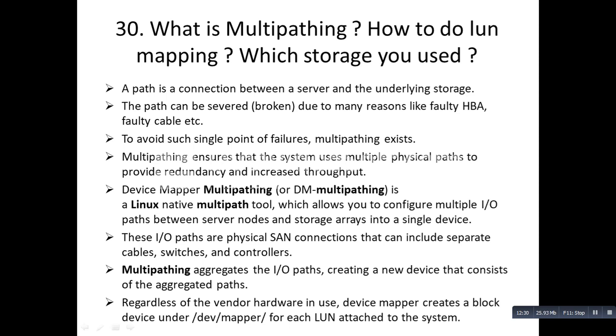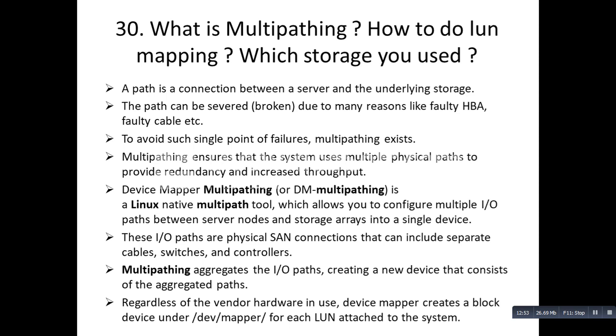Multipathing ensures that a system uses multiple physical paths to provide redundancy and increase throughput. It is all about providing redundancy, all about providing 24 hour service, so that the service goes continuous and doesn't break down due to any faulty behavior of the hardware.